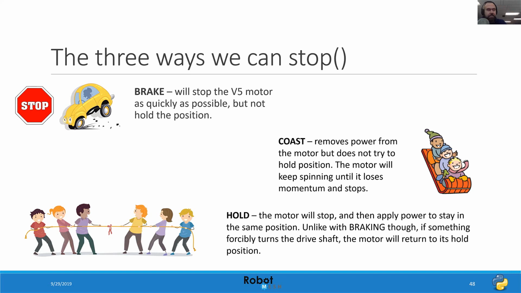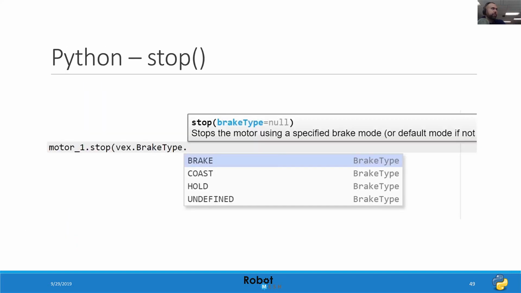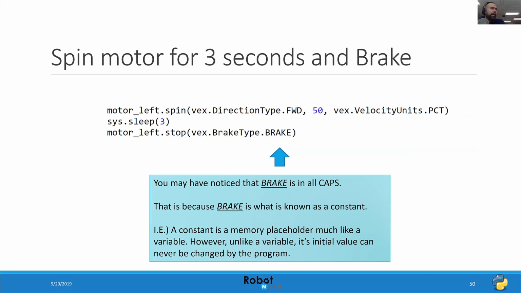So we'll just take a look at some quick code examples here. To use the stopping functionality, we use .stop. Our choices are vex.brake type, and you can see I have choices here of brake, coast, and hold. I do not recommend choosing undefined. That's probably something that should go away in a future version of the software. In this example, we had our left motor spinning at 50% power for 3 seconds, and then it stops, and we've said brake.